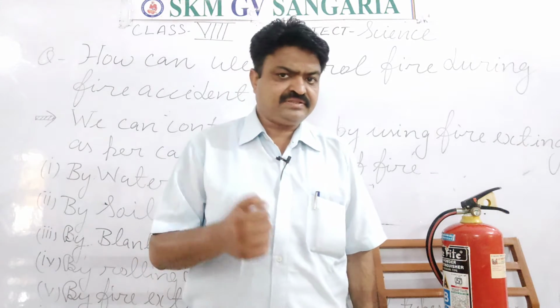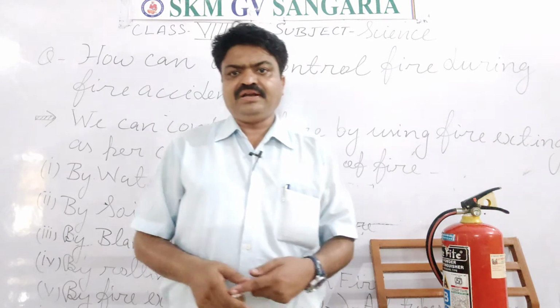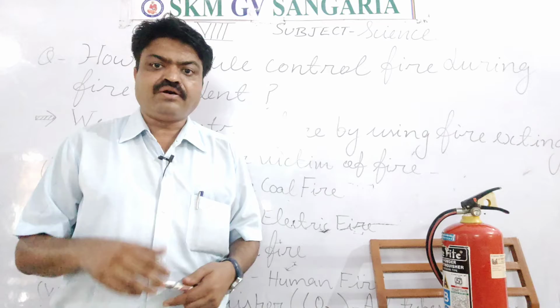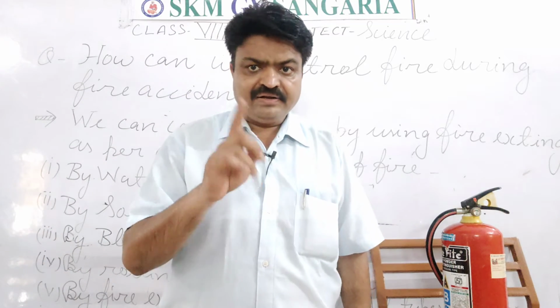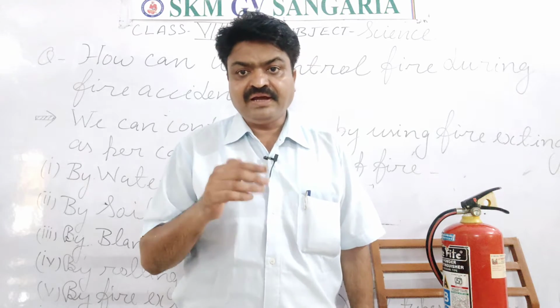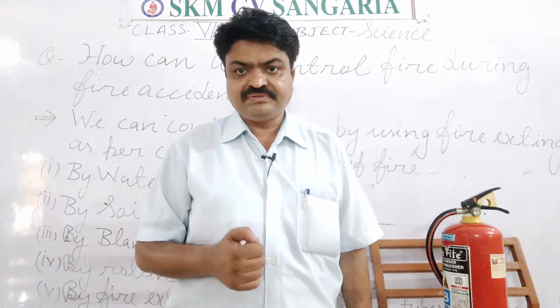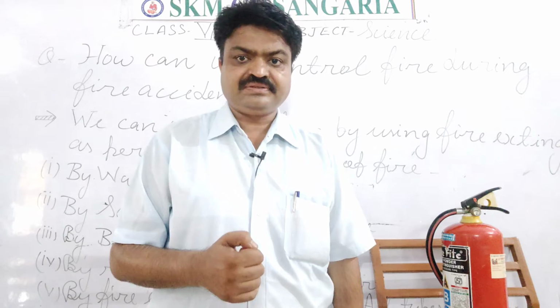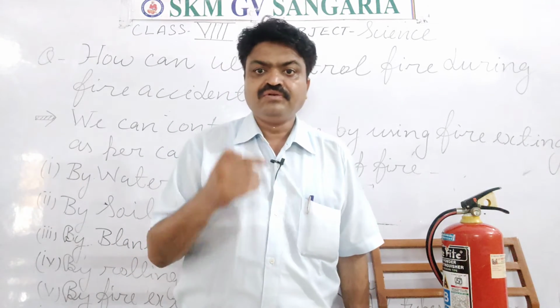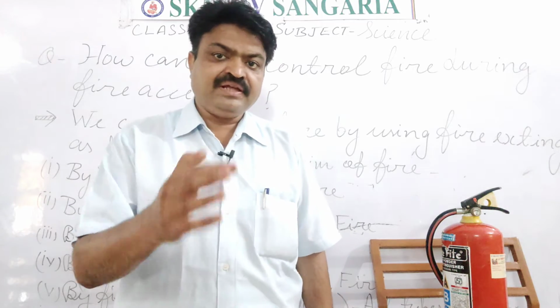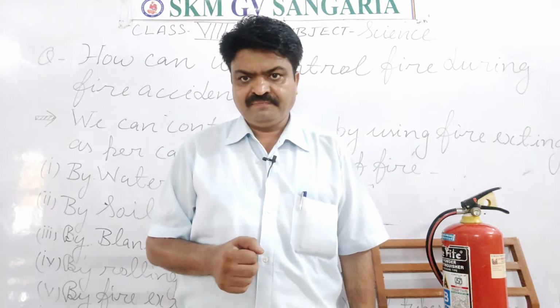So these are the three conditions that are responsible for a fire accident. Many times fire accidents take place due to electricity, students, due to overloading or short circuiting. And those fire accidents can be controlled and stopped by us. How can we stop them? If we have knowledge of fire extinguishers, then we can easily control the fire.